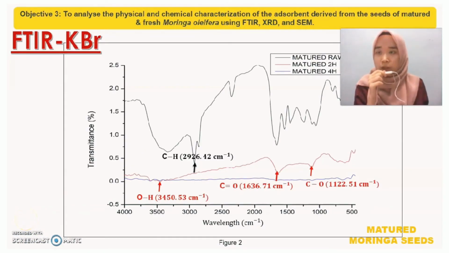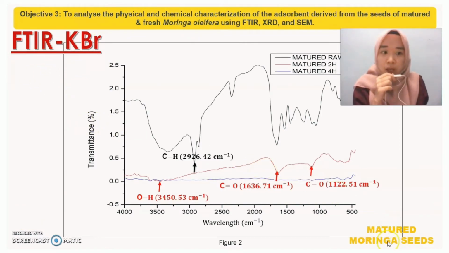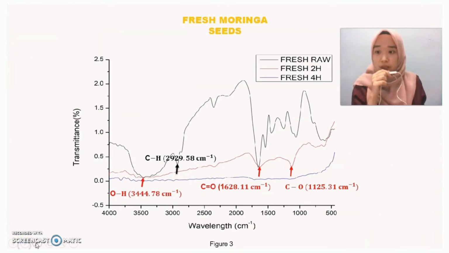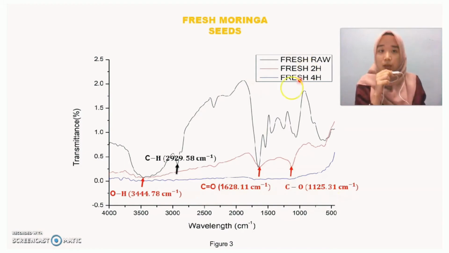This is the result for objective 3, which is to analyze the physical and chemical characterization. First one is the FTIR potassium bromide, which shows the mature Moringa oleifera seeds did contain OH, C double bond O, and CO functional groups that can contribute to the existence of fatty acids and protein. The same applies to the fresh Moringa oleifera seeds because they also have OH, C double bond O, and CO in the raw seeds and adsorbent.